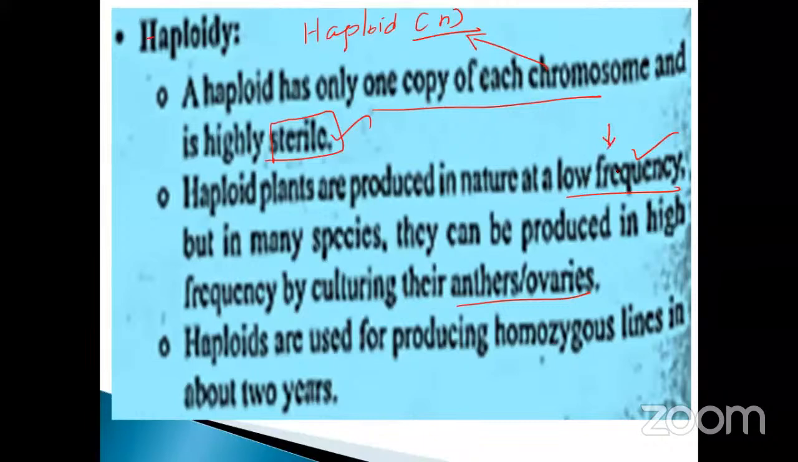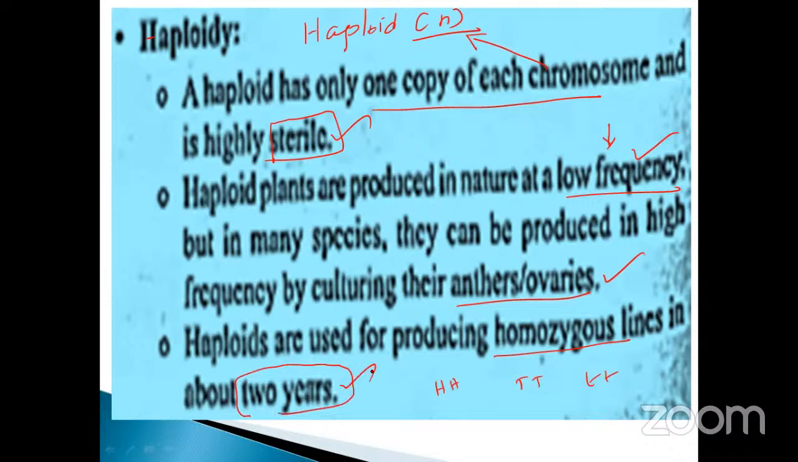Haploid plants are produced in nature at a low frequency only, very less. But in many species, they can be produced in high frequency by culturing their anthers and ovaries. Haploids are used for producing homozygous lines in about 2 years. What is the meaning of homozygous? Both the chromosomes are the same, like capital T, capital T, or small t, small t. It will take about 2 years. So these are important. Okay, my dear, go to the next one.